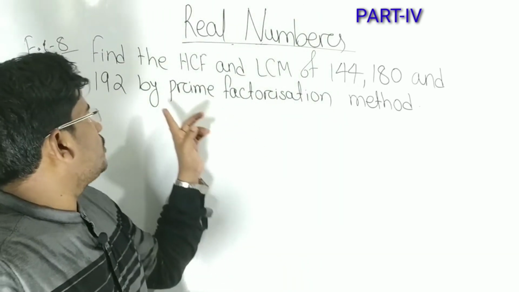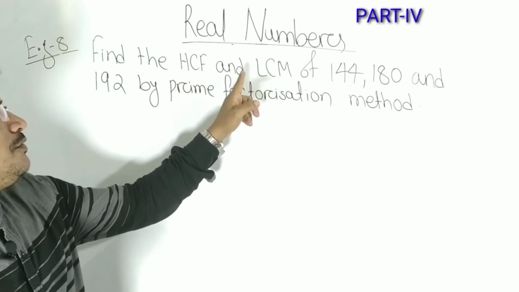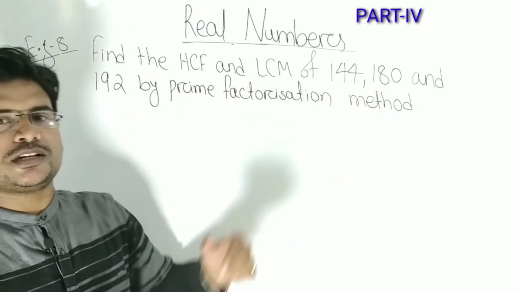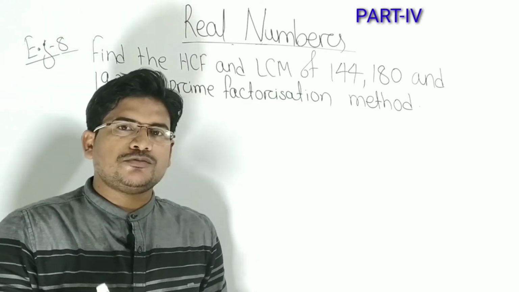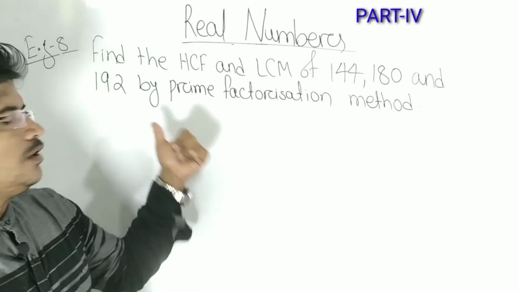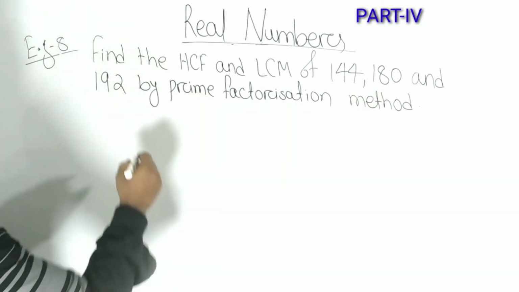Okay students, let's solve another question from your reference book. The question is, find the HCF and LCM of 144, 180 and 192 by prime factorization method. Here we have to factorize 144, 180 and 192 separately.